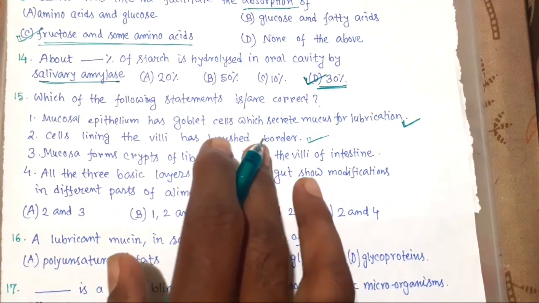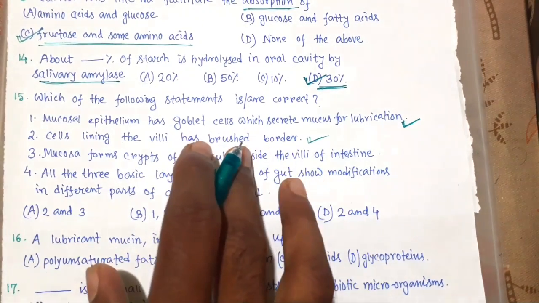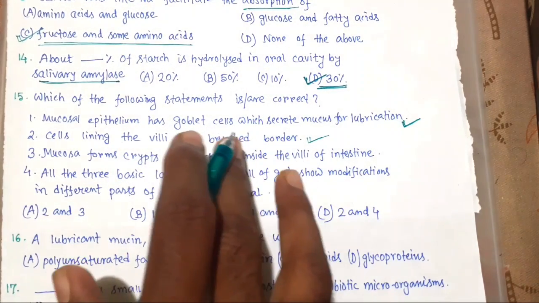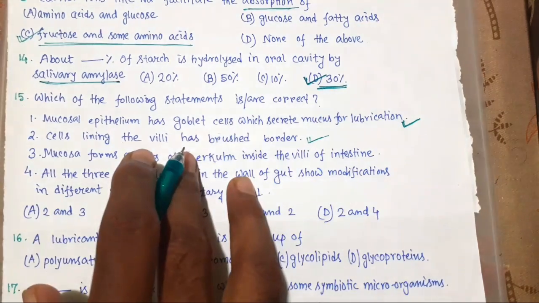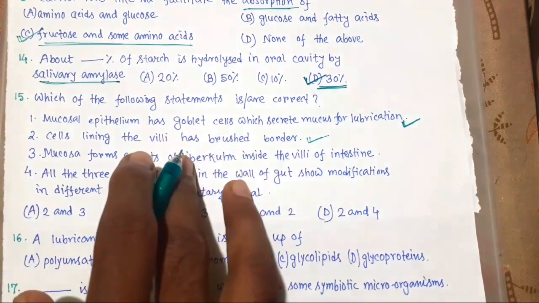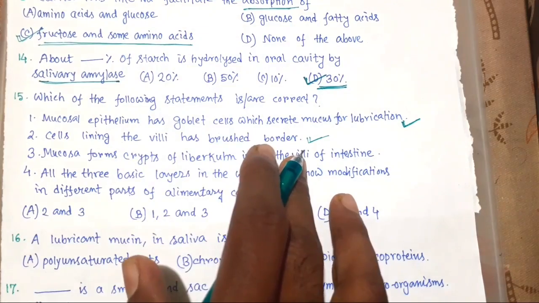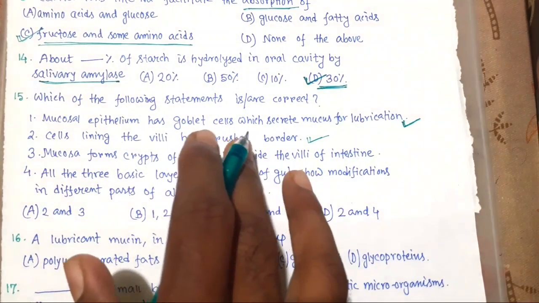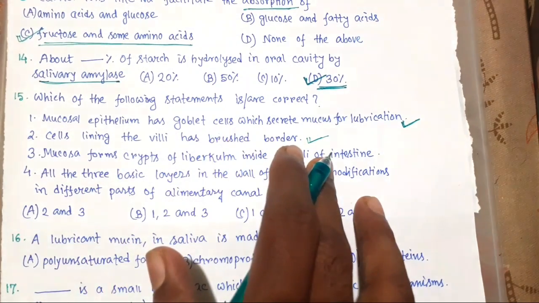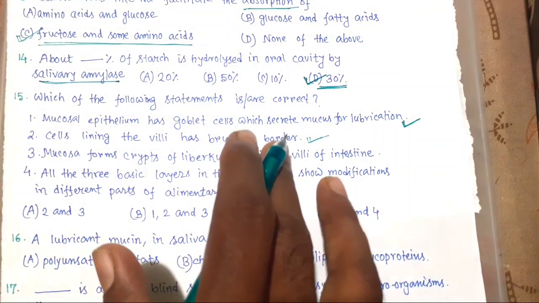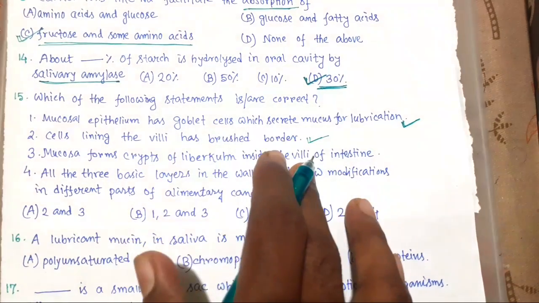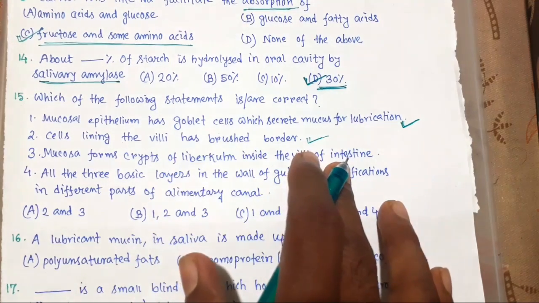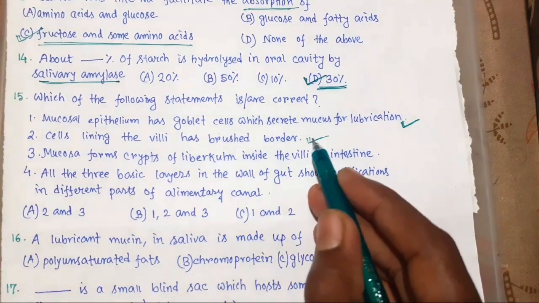The innermost layer of the alimentary canal is mucosa, which forms small finger-like foldings in the small intestine. We call them villi. Villi are supplied with a network of capillaries and a large lymph vessel that we call lacteal. So, a lacteal is a lymphatic capillary that absorbs dietary fats in the villi of the small intestine. Okay, so this is correct.